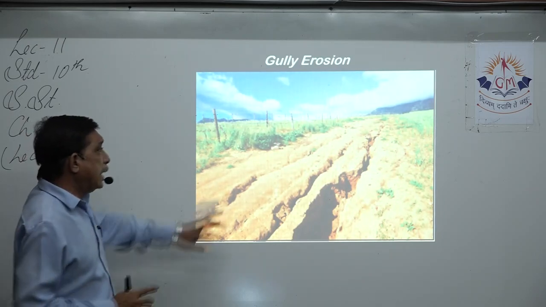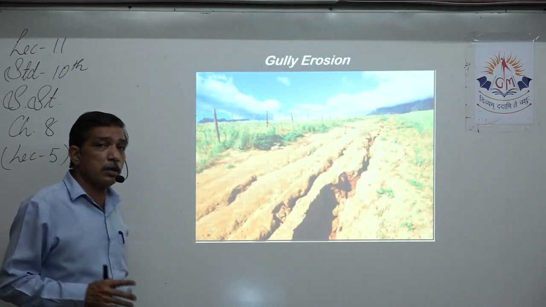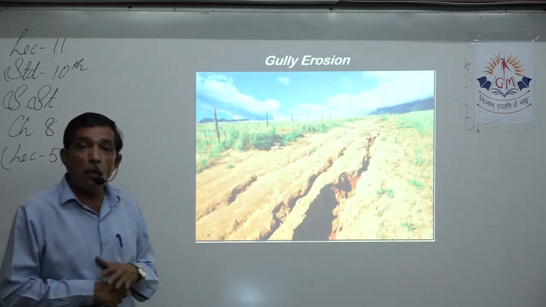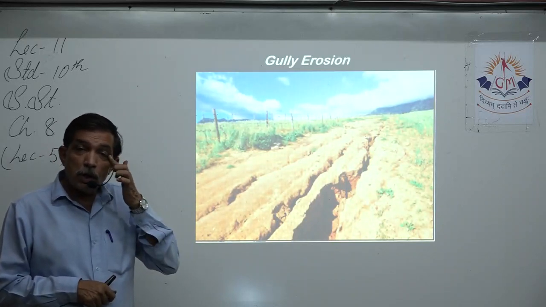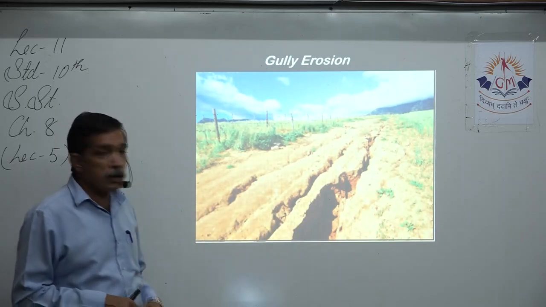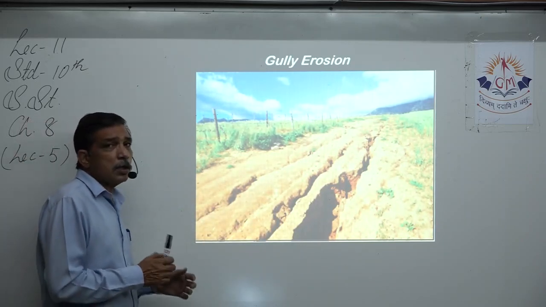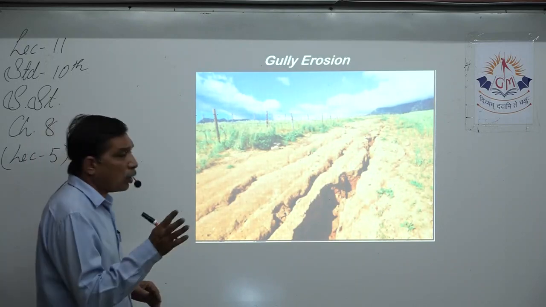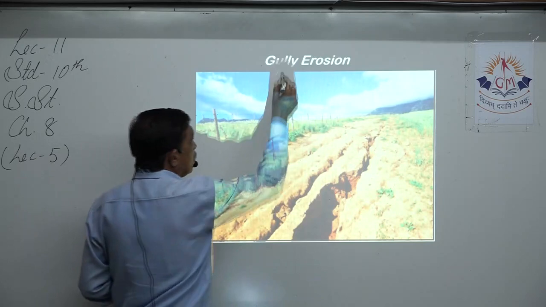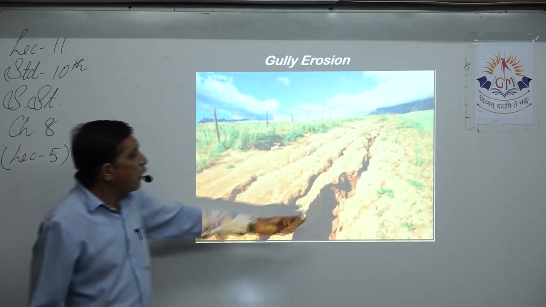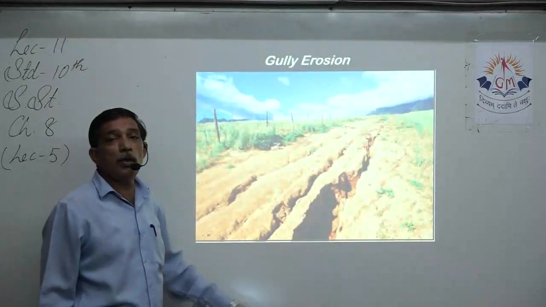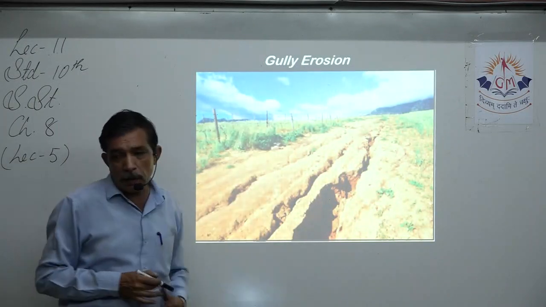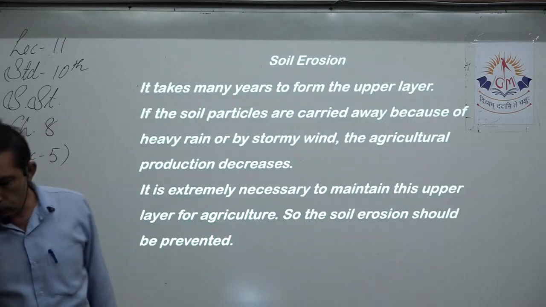It takes that away. Isn't that a loss for the farmer, because the very good soil that he had is now taken away by water. So soil erosion should not happen. This is a very fine example of gully erosion. Erosions are of different types and each one has a name. We are not going to study that, right? So just for your knowledge, this type of cracks that happen due to the water taking away the soil is called gully erosion, right? That is just for your knowledge.